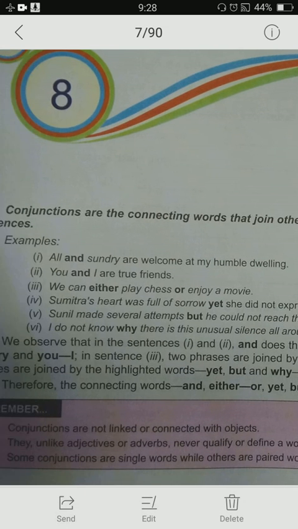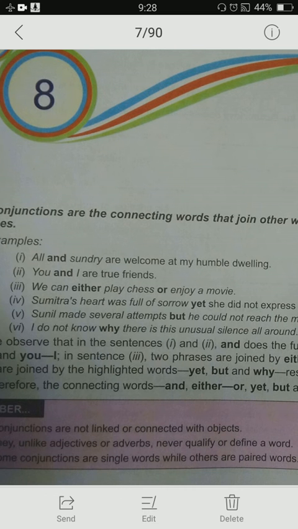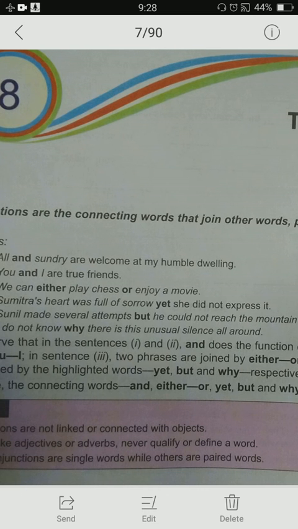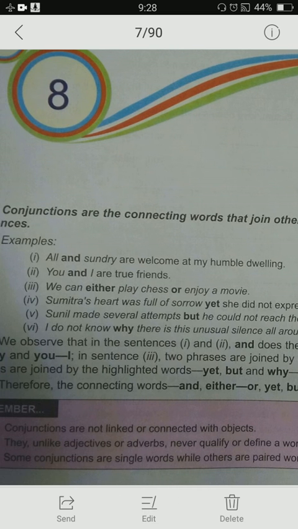For example, here you can see: All and sundry are welcome at my humble dwelling. You and I are true friends. We can either play chess or enjoy a movie. Sumitra's heart was full of sorrow, yet she did not express it. So in these sentences, simply you can identify these words: and, either, or, yet, but, and why. These are used as connecting words.